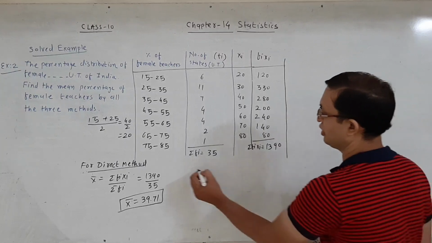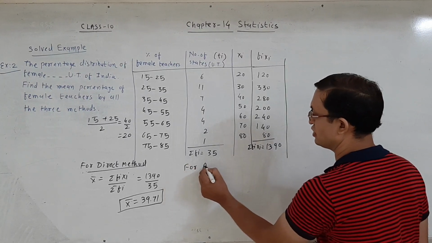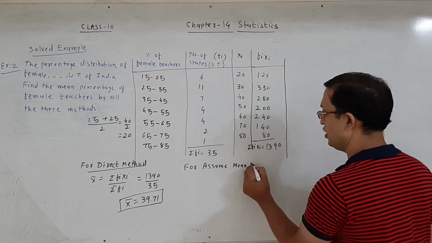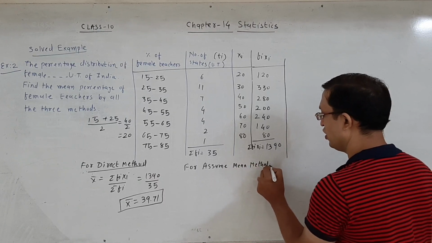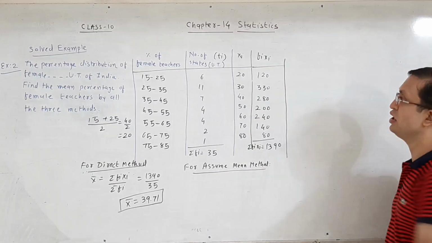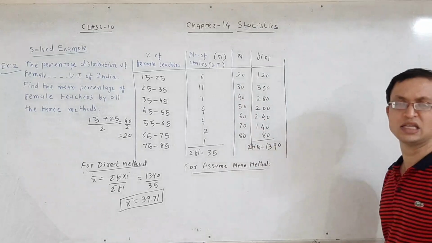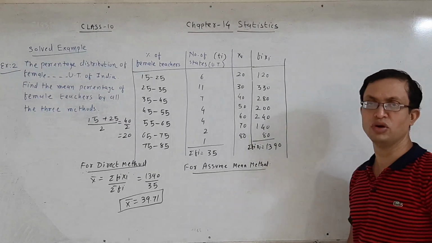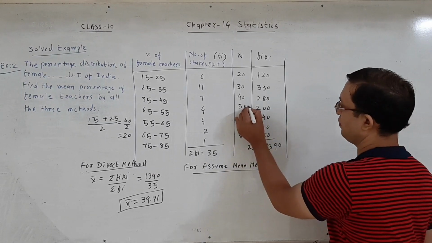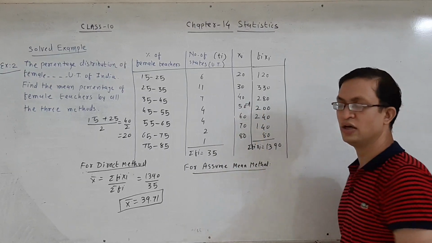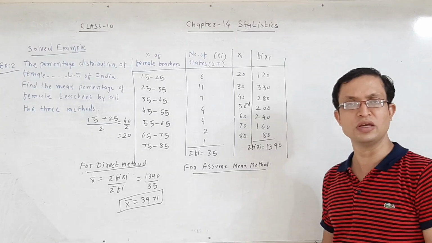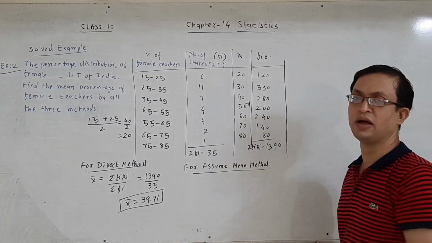Another method to find the mean is called the assumed mean method. In the assumed mean method, first you assume a mean. From the xi values, we take any one observation as the assumed mean and guess it. Suppose we assume a equal to 50 as the assumed mean.